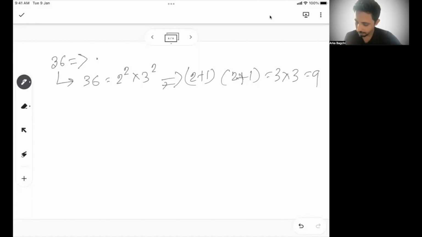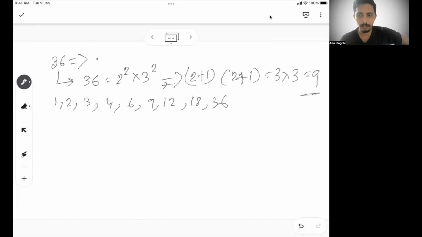So 36 will have 9 factors. And what are these factors of 36? 1, 2, 3, 4, 6, 9, 12, then 18, and then 36. 1, 2, 3, 4, 5, 6, 7, 8, 9. These are the 9 factors of 36.